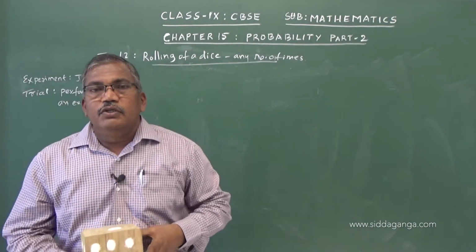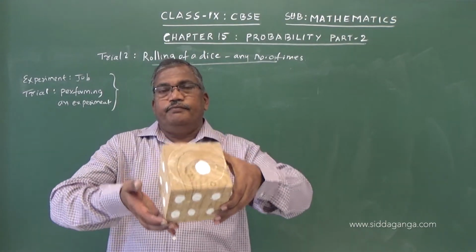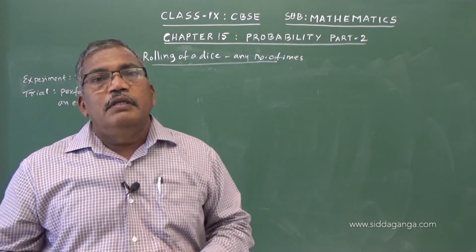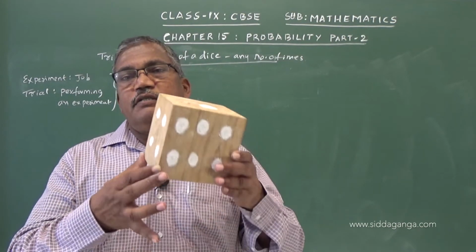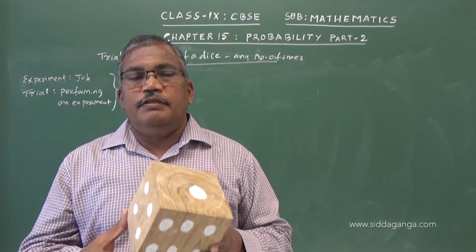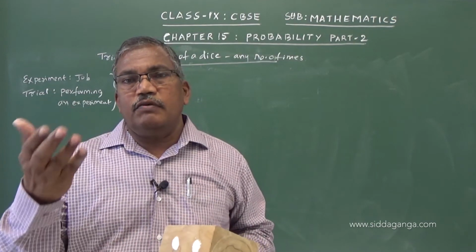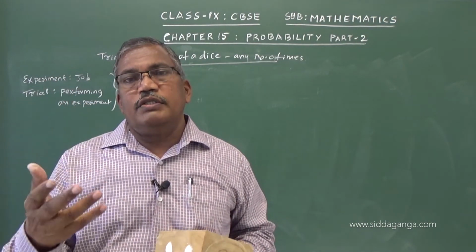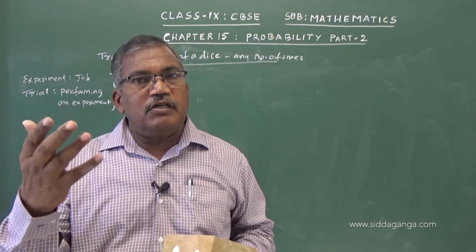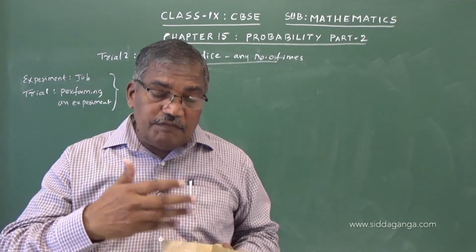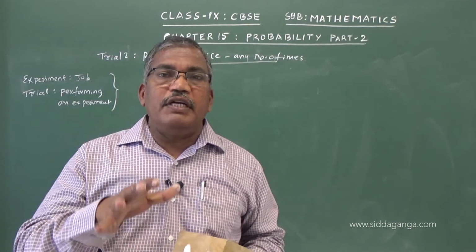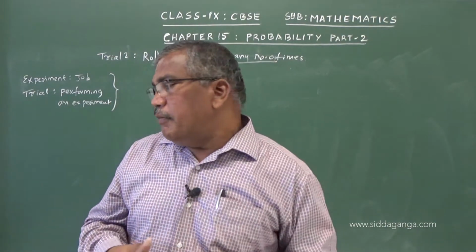When we throw this randomly, we will have any one of these 6 faces on the top. Each of the numbers has equal probability.